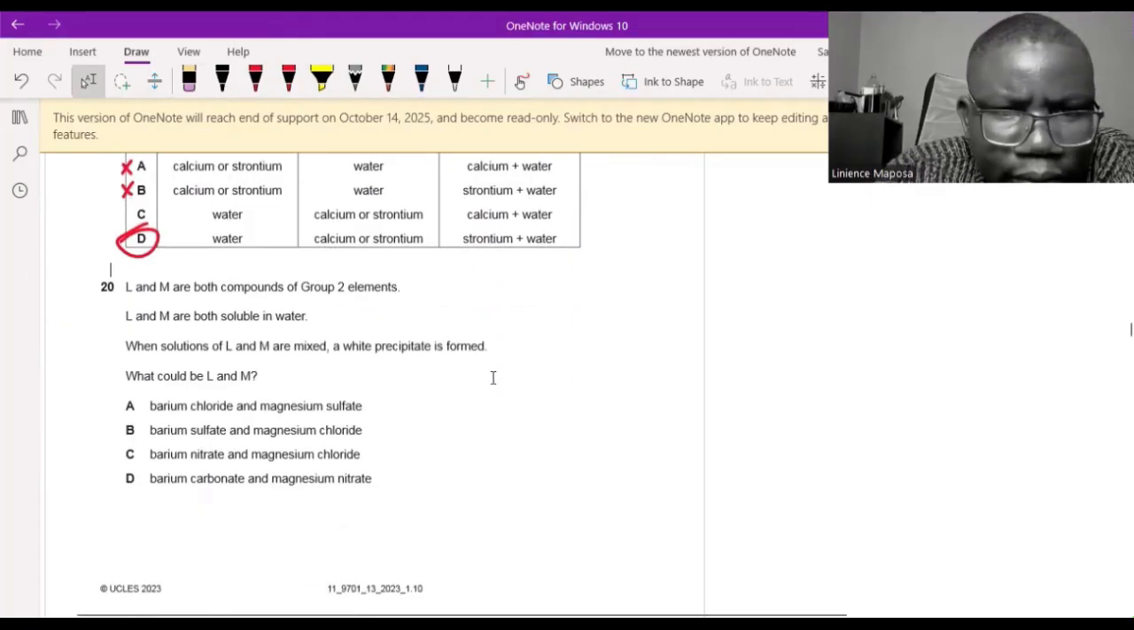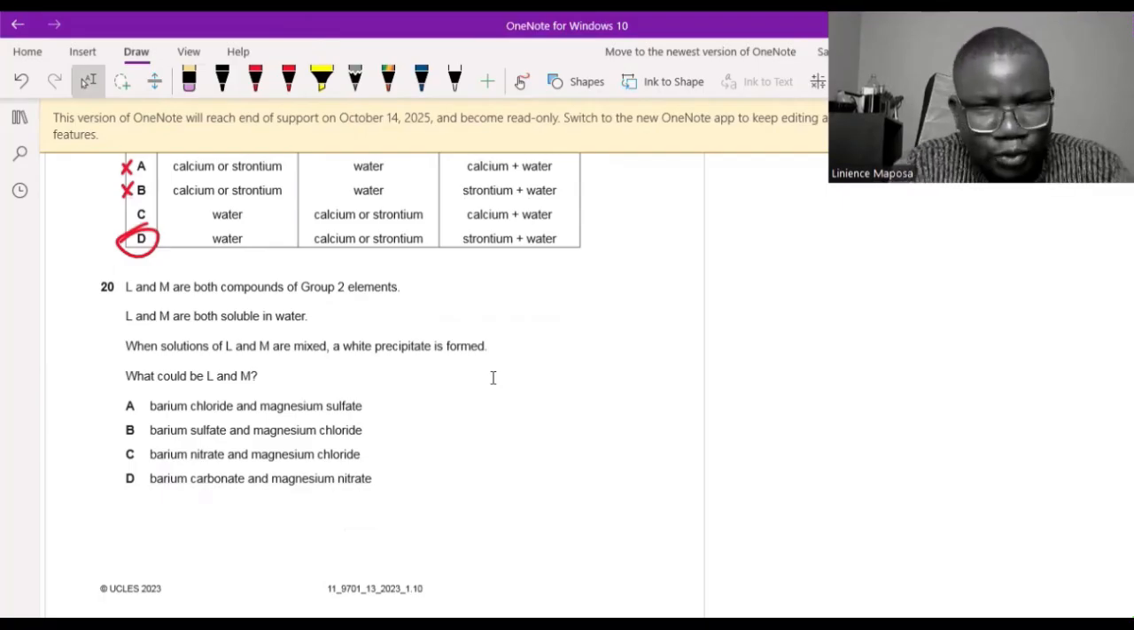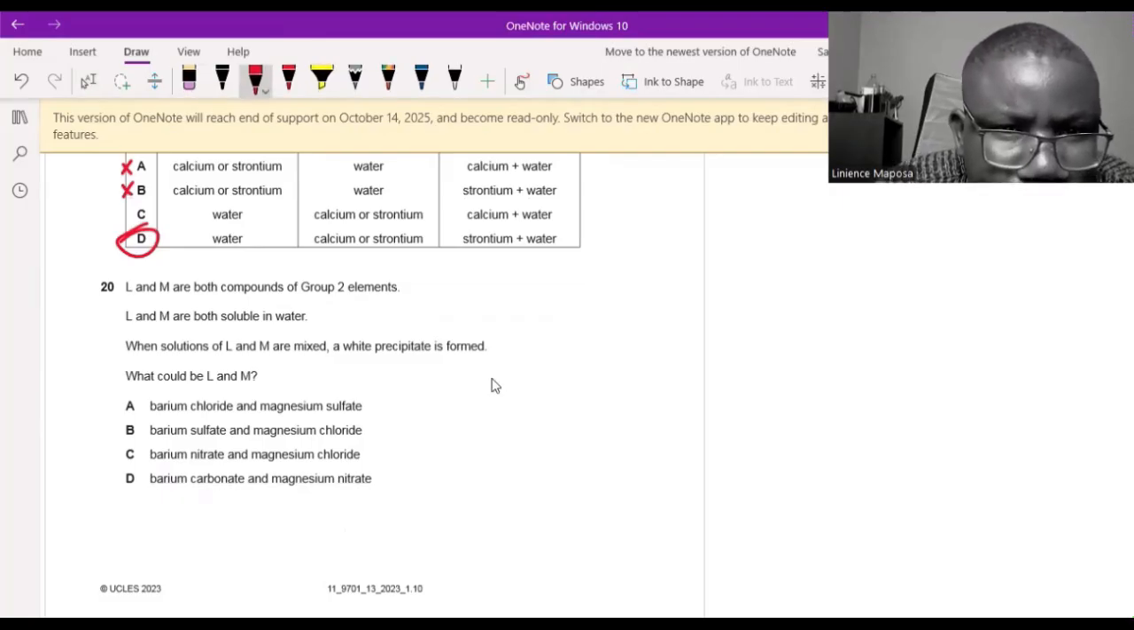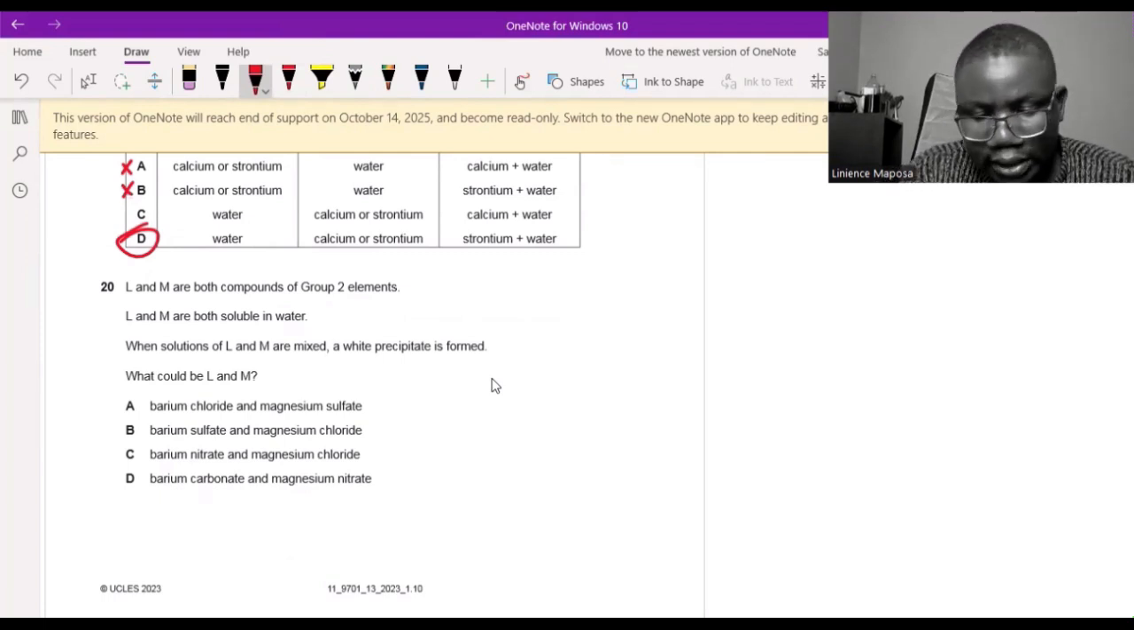L and M are both compounds of group 2 elements. L and M are both soluble in water. L and M are compounds. They are not atoms or elements of group 2. They are compounds, so say magnesium oxide, calcium oxide, nitrate, whatever it is. They are both soluble in water. When solutions of L and M are mixed, a white precipitate is formed. They must both be soluble in water, and when they are mixed, they must form a precipitate.